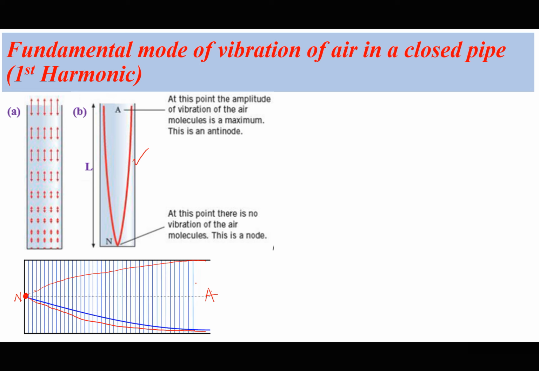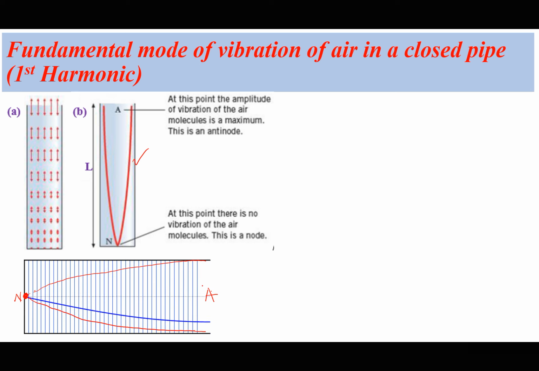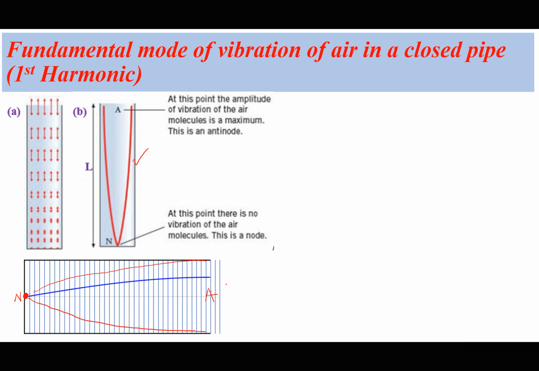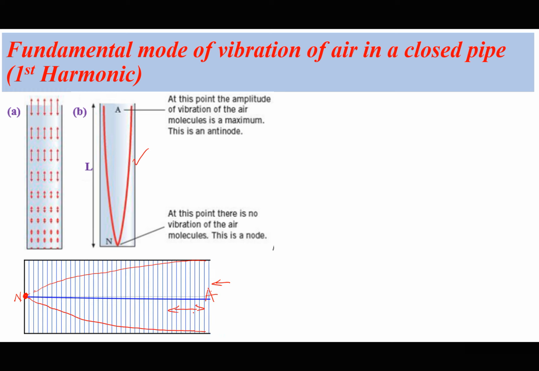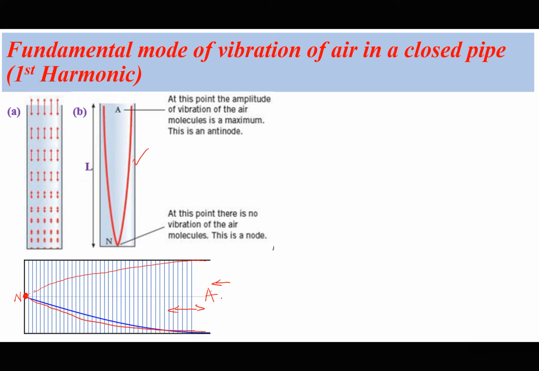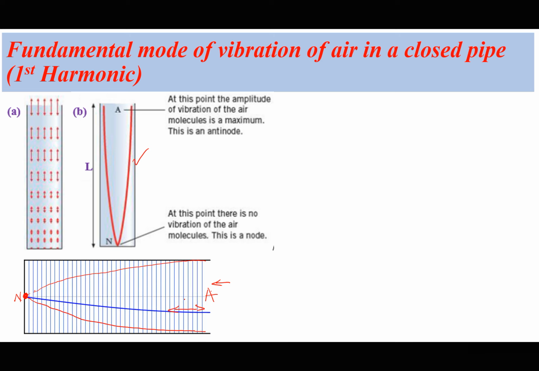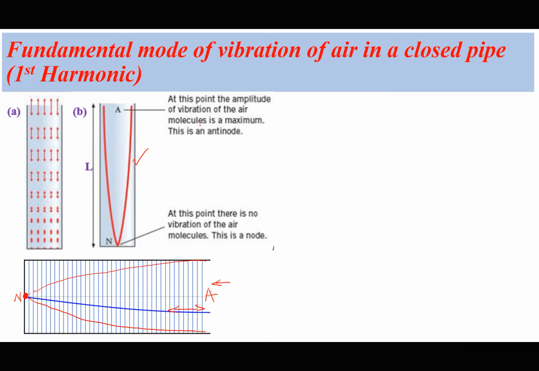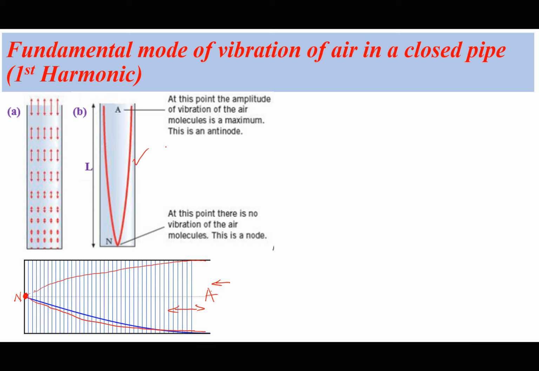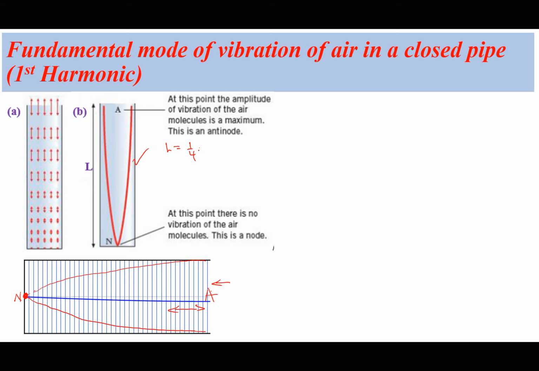But note that the movement of the particles is along the axis of transmission, because if the wave is moving in that direction, the particles are moving to and fro, parallel to the direction of propagation of energy. So because this is a quarter of a cycle, I would say that L is equal to a quarter of a wavelength.